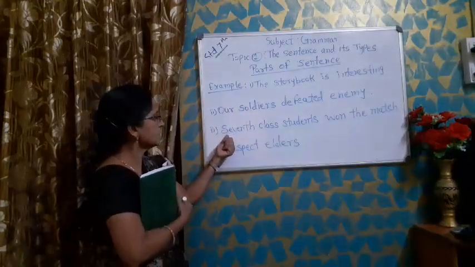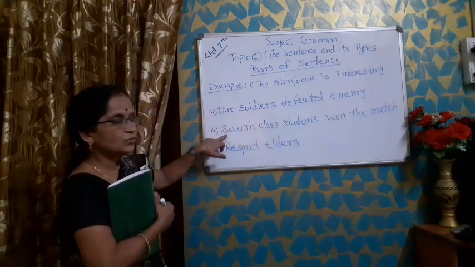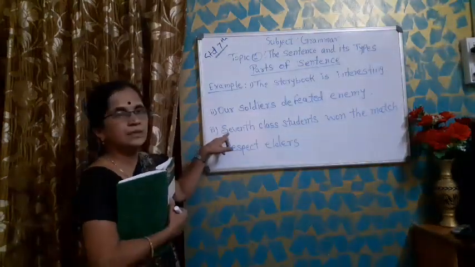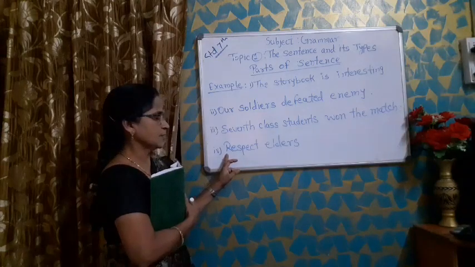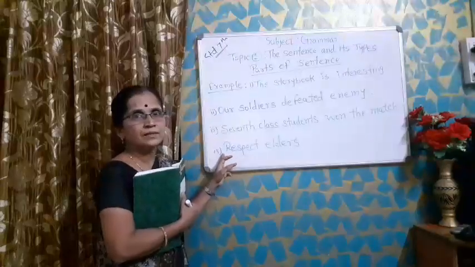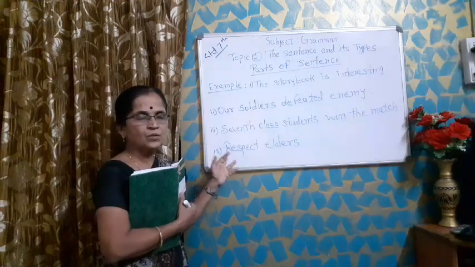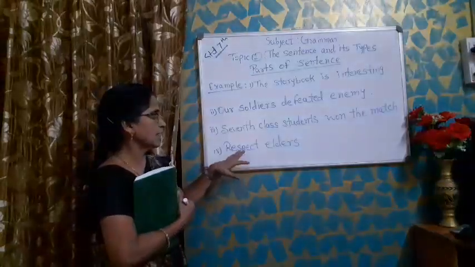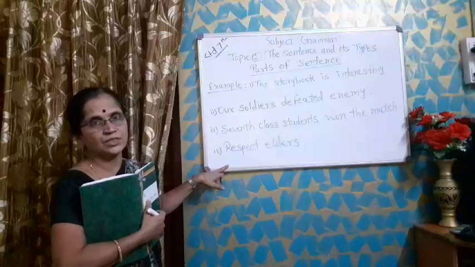In the third sentence, 7th class students won the match. Here we are talking about the 7th class students, and what did they do? They won the match. And in the fourth sentence, respect elders. But who has to respect elders? It is not written here. It means everyone has to respect elders. It means that the subject is hidden in the fourth sentence.